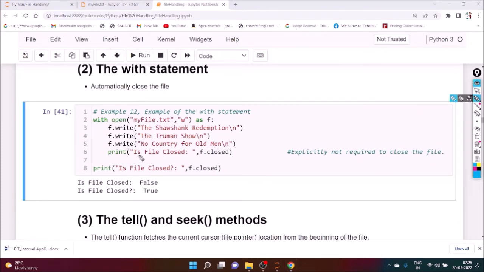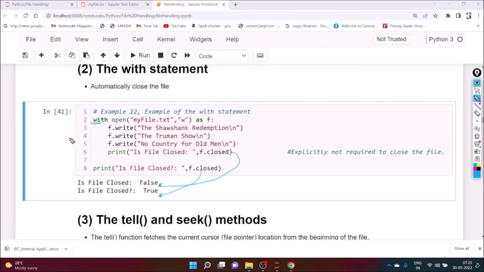So here in that particular case, is file closed? It is false. But when it is outside of that with statement, the output is what? It is true. That means what? The with statement automatically closes that file.